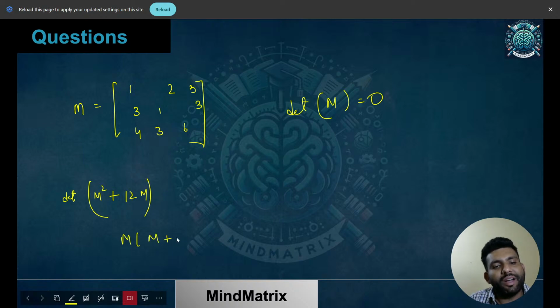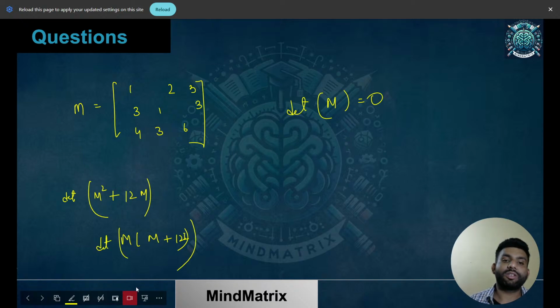I hope you can relate it. It's a very basic thing you are having over here. So the determinant for this is going to be again 0 only. So this was a very simple problem. I hope it is clear. Let's move on to the next question we had.